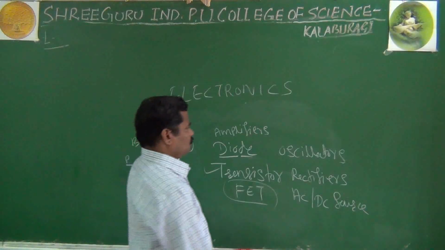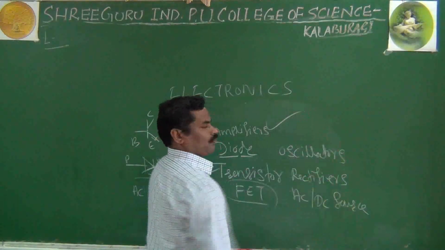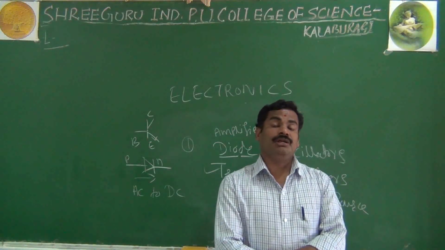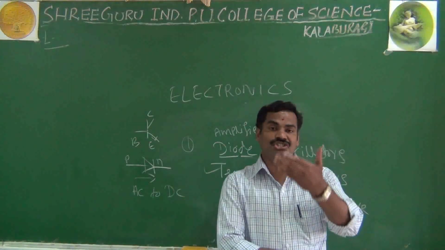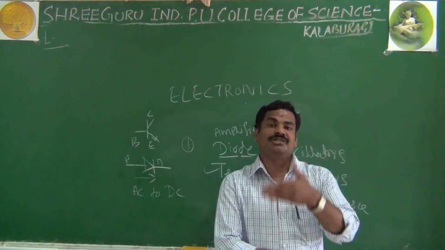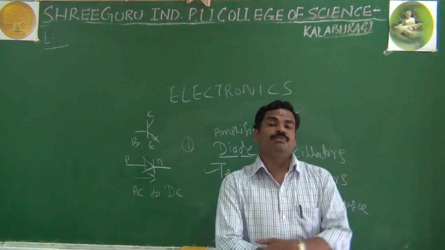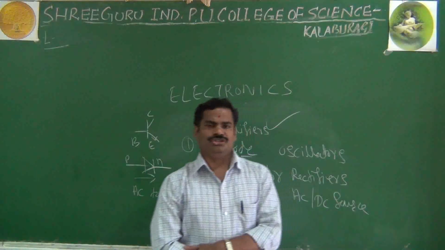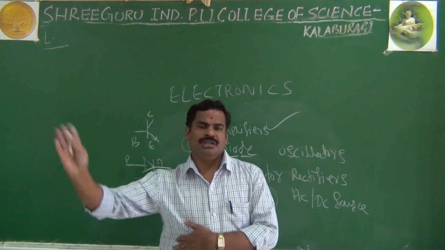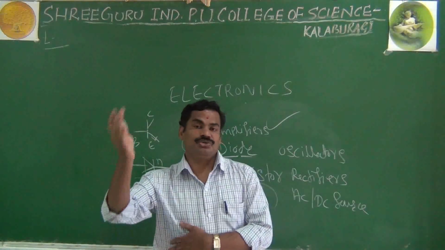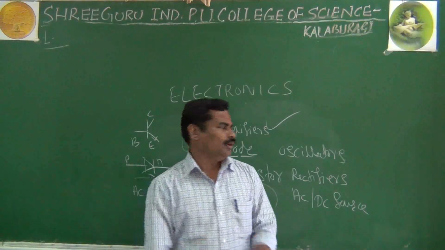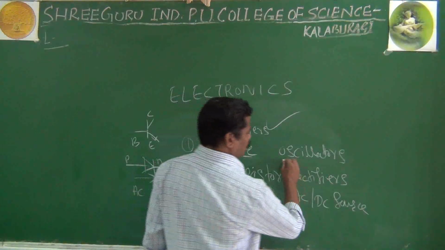Then you go for the amplifier, which I mentioned already. An amplifier is an electronic circuit that will amplify, meaning it will increase or strengthen the input signal. The input may be current or voltage, and it will be increased or strengthened by use of your amplifiers. And another important thing is your oscillators.